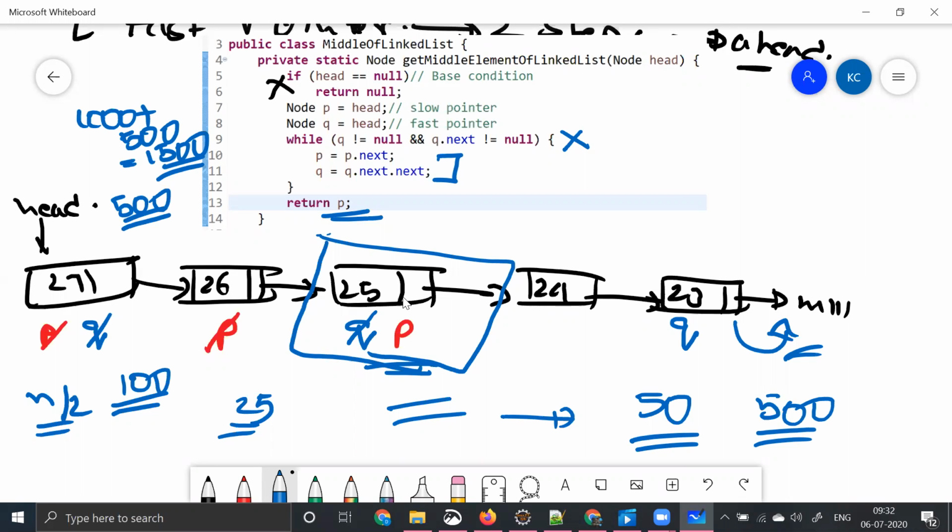So in that way, your time complexity will be reducing to how much? It will be reducing to order of n by 2. But I told you 2 is an ignorable factor, so which means order of n. Again, the time complexity is order of n only, but here the thing is you are able to do that only in a single loop, first thing, and you are able to do that in n by 2 steps, right? In this way, you are able to find out the middle of the linked list, right?